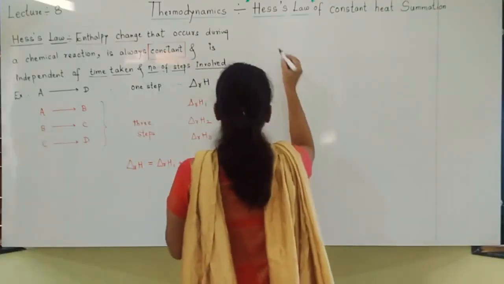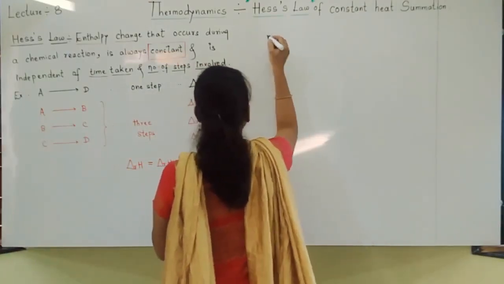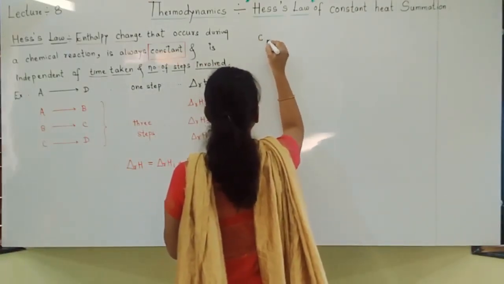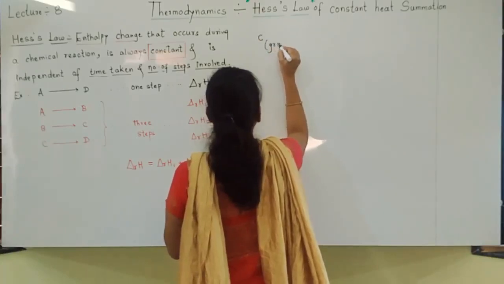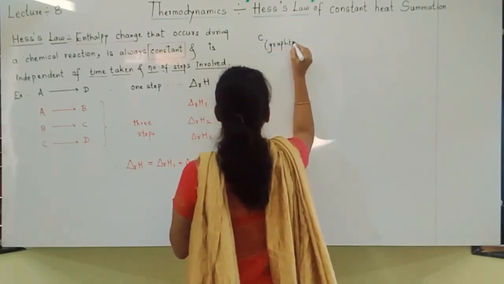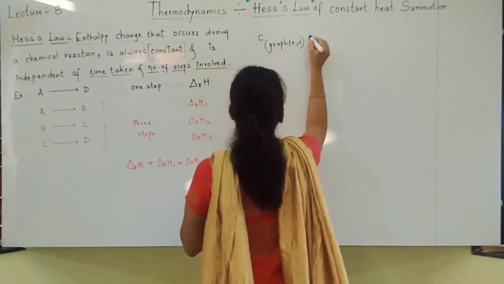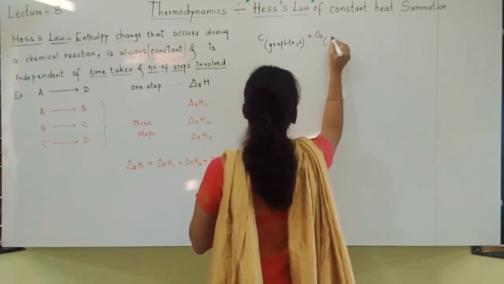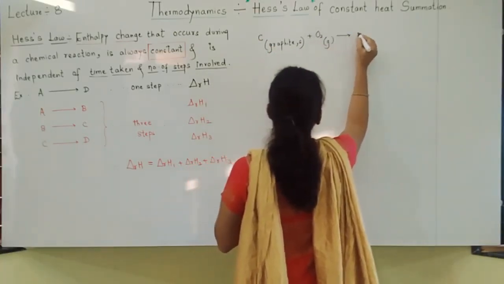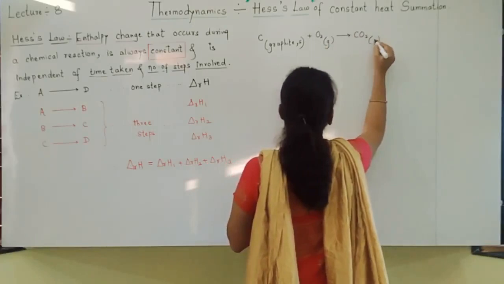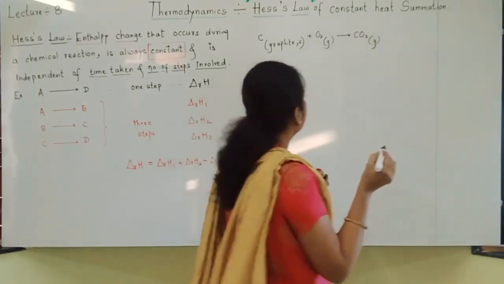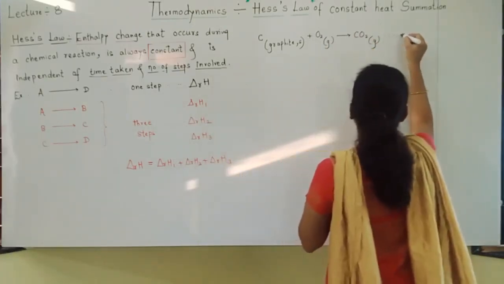For example, see here, I am always taking the same example because at least one example you should know. So here I am writing graphite carbon plus O2 gives CO2 gas. This reaction I have written many times.